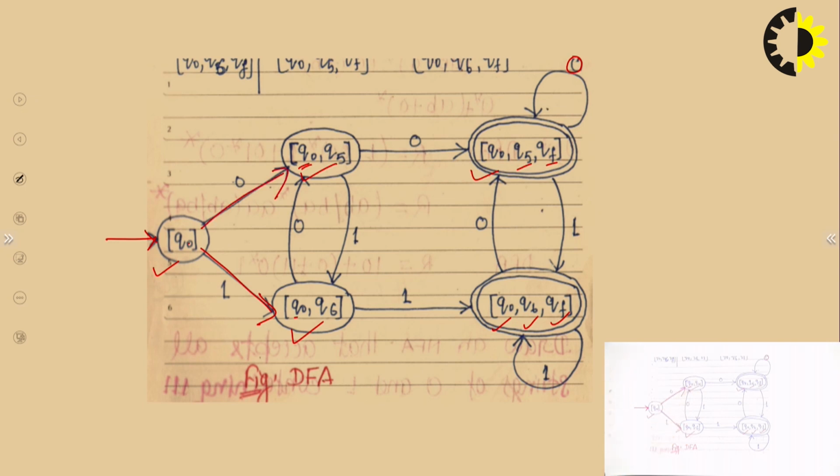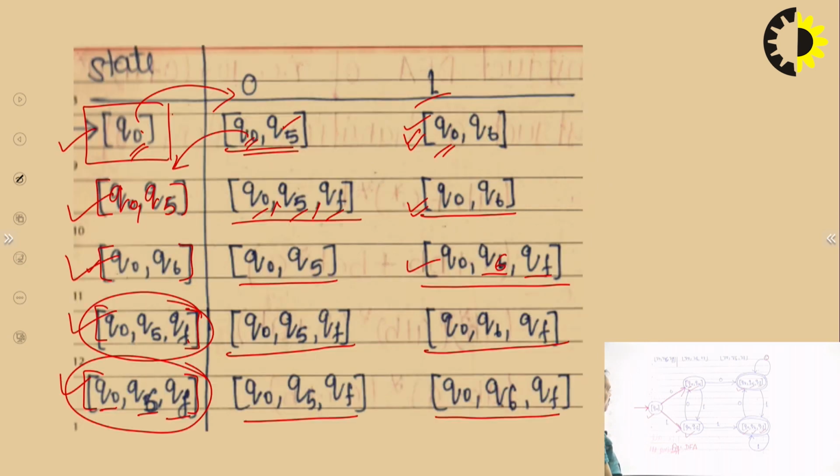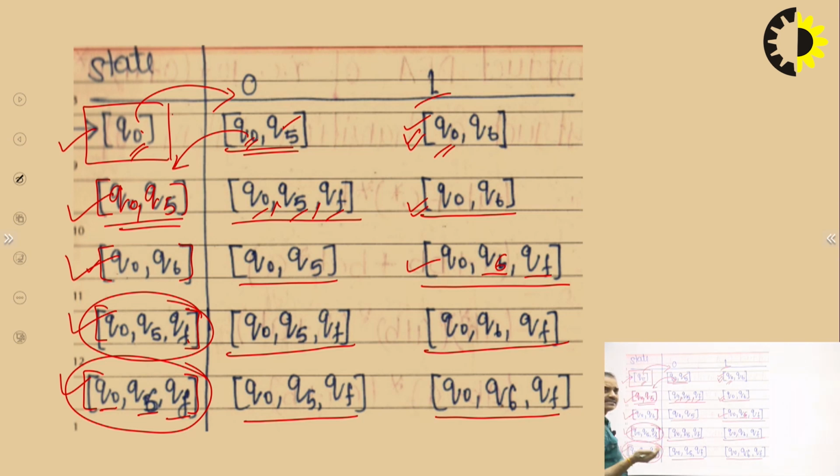Now we check Q0 Q5 for input 0 and 1, and Q0 Q6 for input 0 and 1. Going to the table, we check Q0 Q5 for input 0. We take the single states, that means Q5, and check for 0. Q5 on input 0 goes to Q0, Q5, QF.